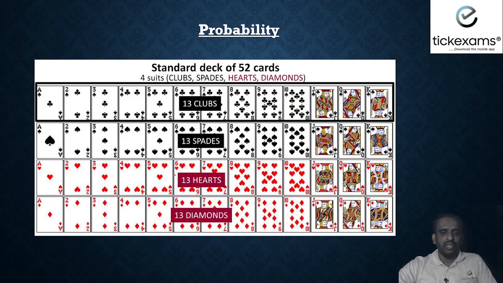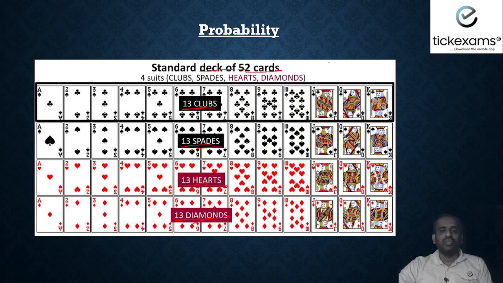Let me just show you how exactly this deck of 52 cards looks. This is how it looks. This is the deck of 52 cards. If you see, we can have a look at 4 rows. These 4 rows are called clubs, spades, hearts, diamonds. So 52 cards are divided into 4 equal rows. So each row contains 13. That is 13 clubs, 13 spades, 13 hearts, 13 diamonds.